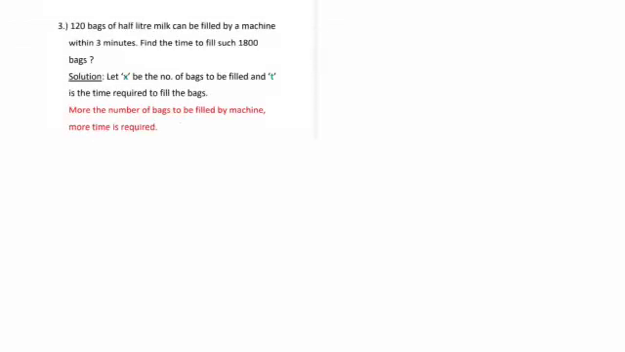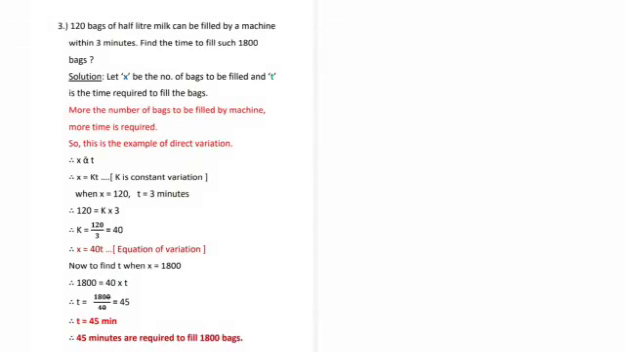Question number 3. 120 bags of half-liter milk can be filled by a machine within 3 minutes. Find the time to fill such 1800 bags. Now here children, let us assume X the number of bags to be filled and T time required to fill the bags. Now more the number of bags to be filled by machine, it will take more time. So this is an example of direct variation. So how will we write? X alpha T, where X is equal to KT, and what is K? K is constant of variation. Correct.